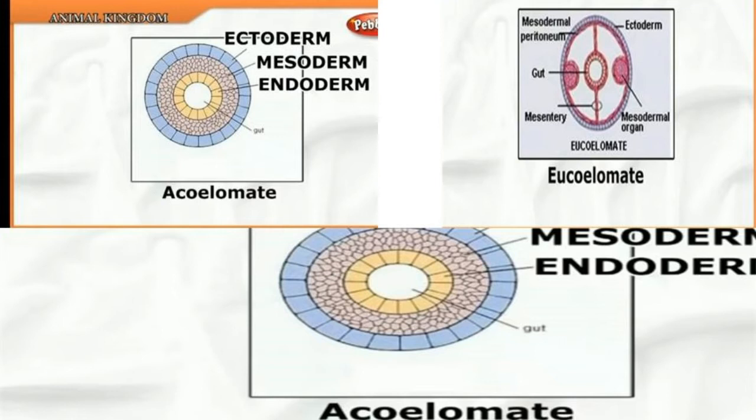Here come the three division groups of coelom. One is acoelomates, the second one is pseudocoelomates, and the third one is eucoelomates. The first one does not have a body cavity, example tapeworm. The second, pseudocoelomates, have a false body cavity, example roundworm. The third, coelomates or eucoelomates, have a true coelom, example earthworm and frog.